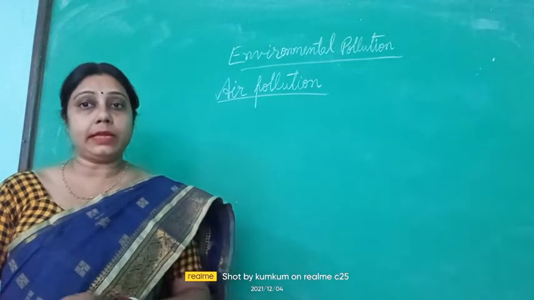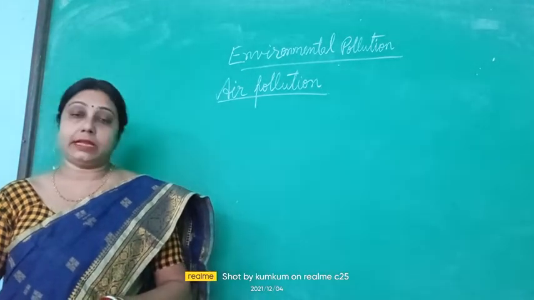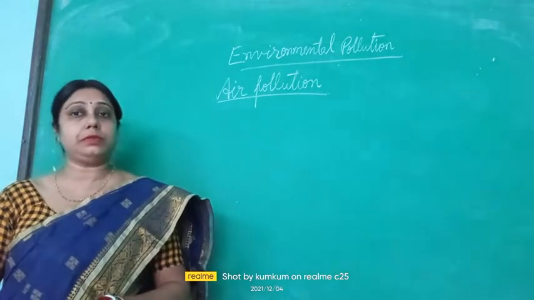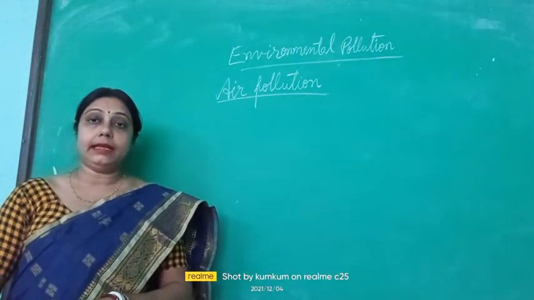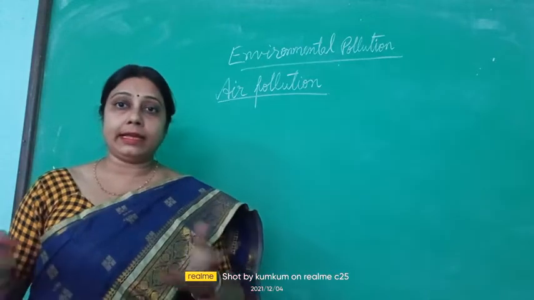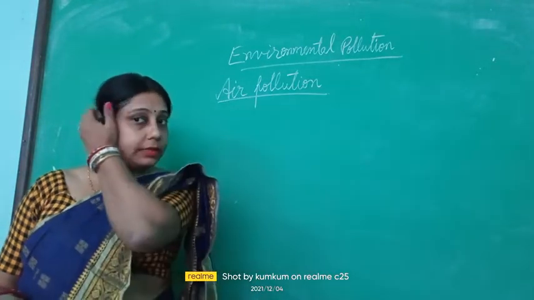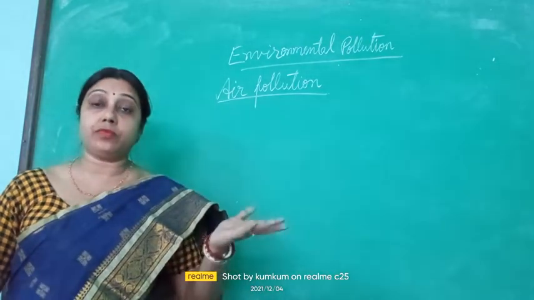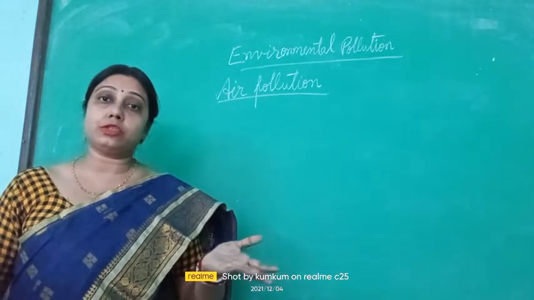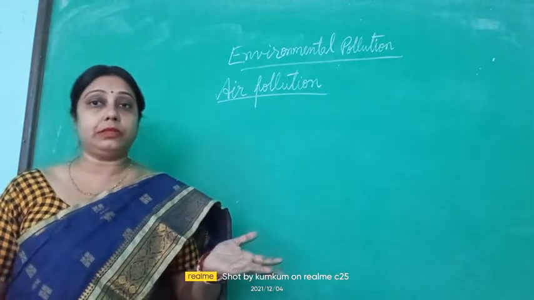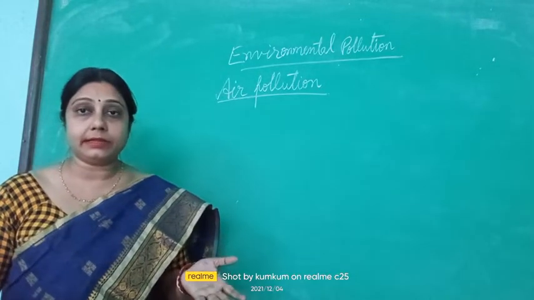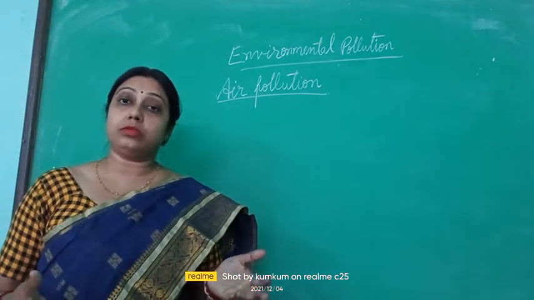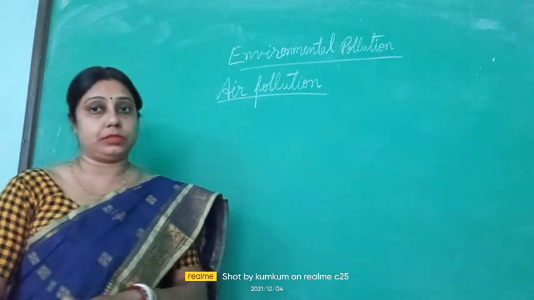Not only human activities but also some natural activities are responsible for air pollution. What are they? Dust storms and volcanic eruptions: the smoke, the dust, the ashes come out from the volcanoes and spread. They also pollute the air. Dust storms and wildfires also lead to air pollution.